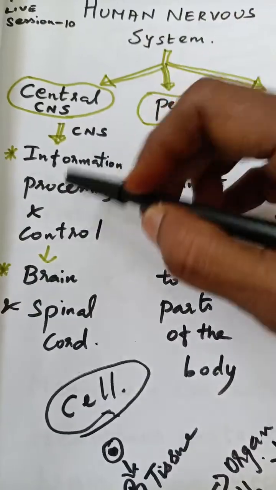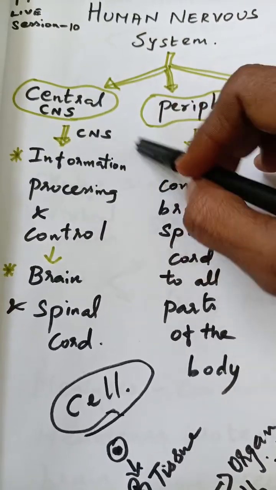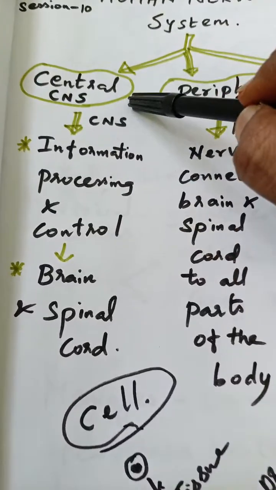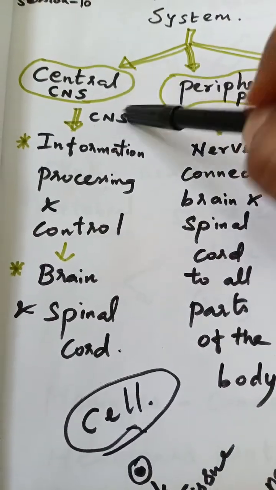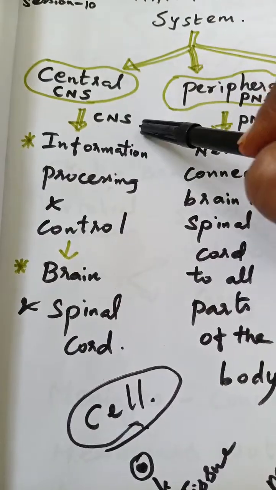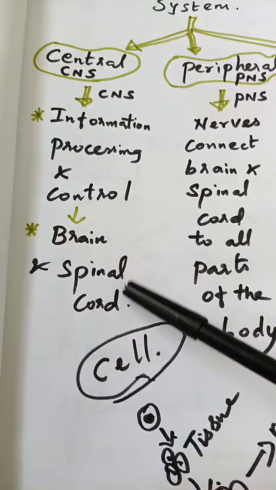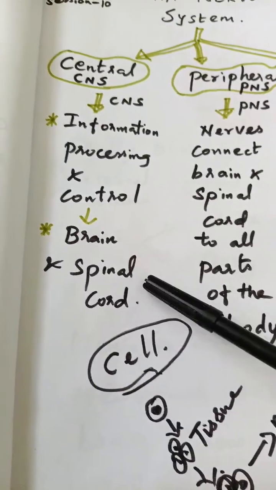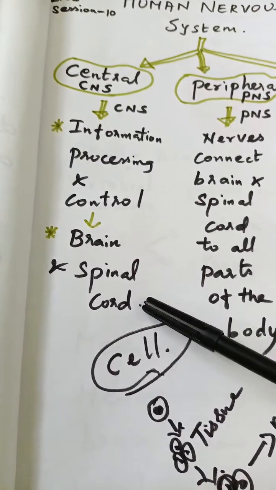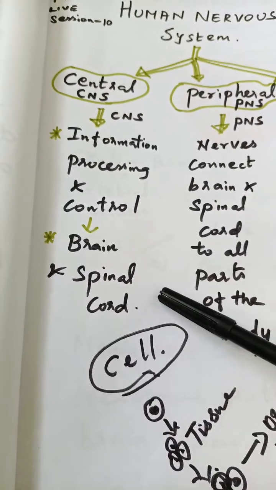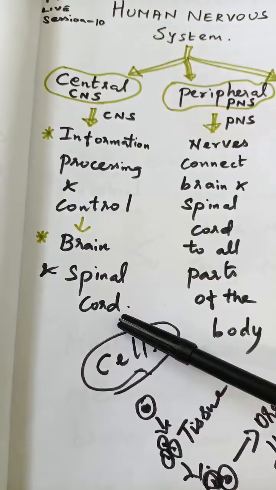Why is it called the central? Because all the information processing and all the control processes take place in the central processing system, that is the central nervous system. This is mainly done by the brain and the spinal cord. We think, we feel hungry, we feel happy, we feel sad, we walk, we sleep, we sit.